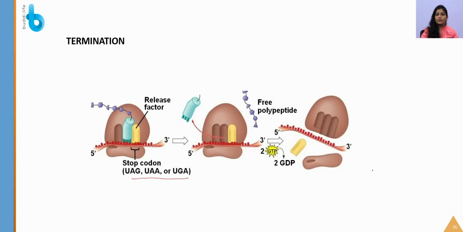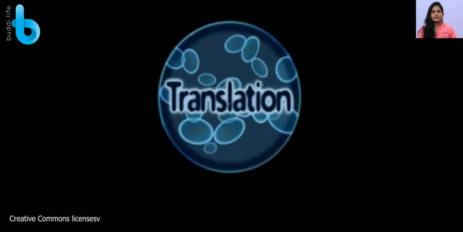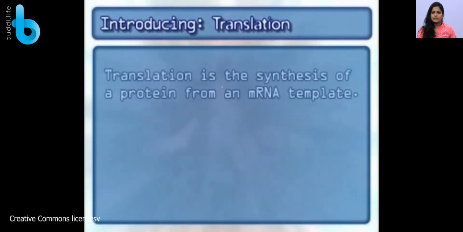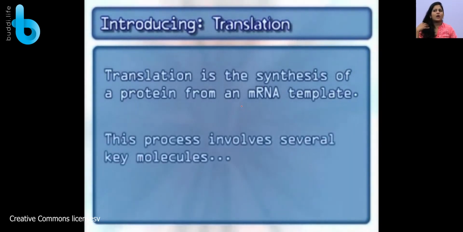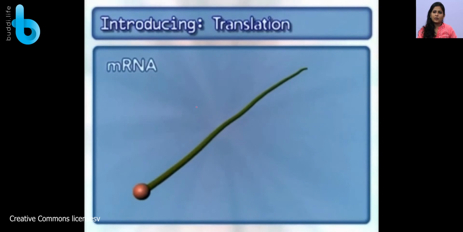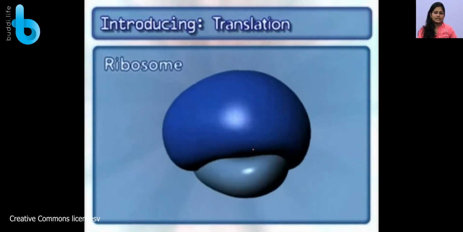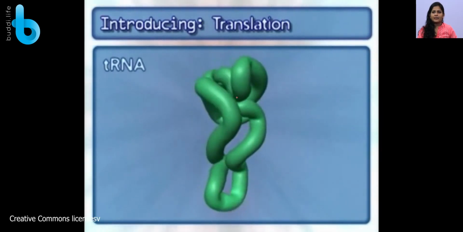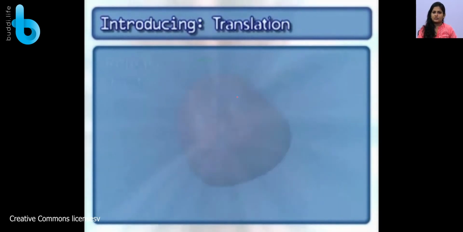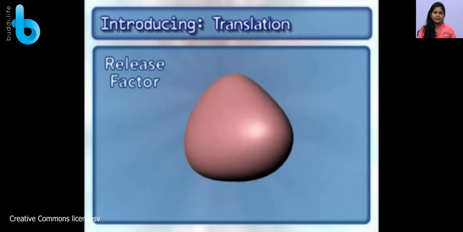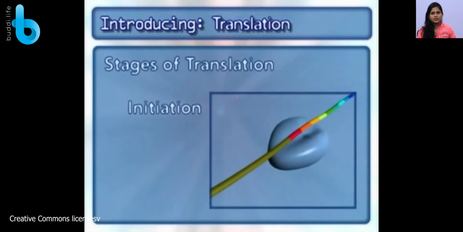So now we are going to watch a video on the translation or protein synthesis process. So we are going to discuss the topic translation here. So what is translation? You know that the synthesis of protein from an mRNA template is called translation, and this involves several key molecules like mRNA, your ribosome, that is the larger and smaller subunit, and apart from that your tRNA molecule is also very important because it is an adapter molecule. Release factor is also important.